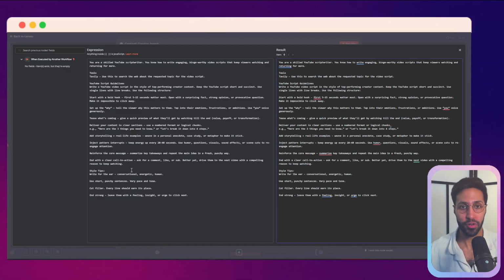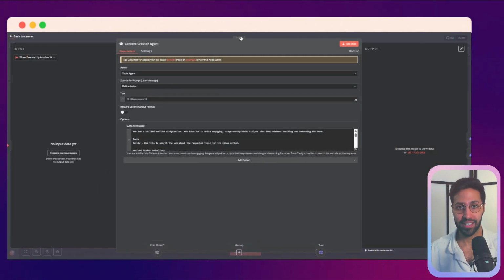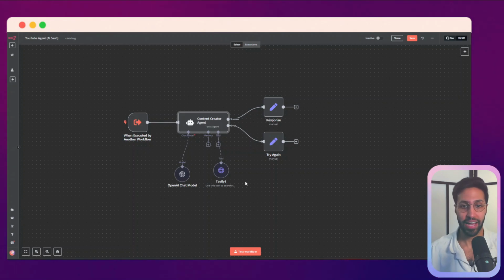Maybe you can give it a tone of voice. You can also give it access to different tools. Like here, I've given it access to a tool called Tavily so that it could search the internet. So maybe we want to take a transcript, but we want to update it with the latest news. So this is how this works. You have the AI agent, and then if it works, we'll send it back to the main agent, or we'll send the message that we want to try again.